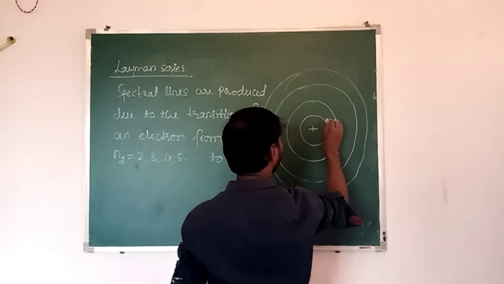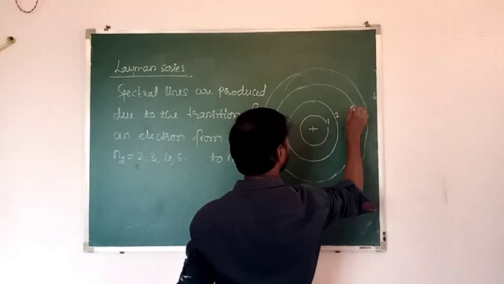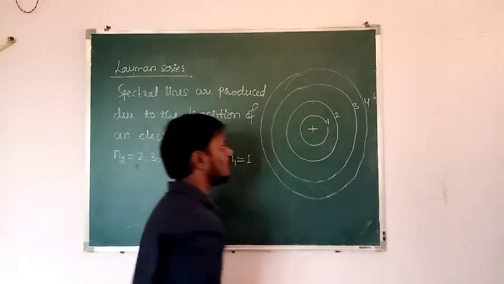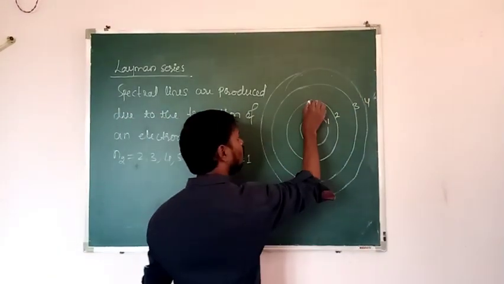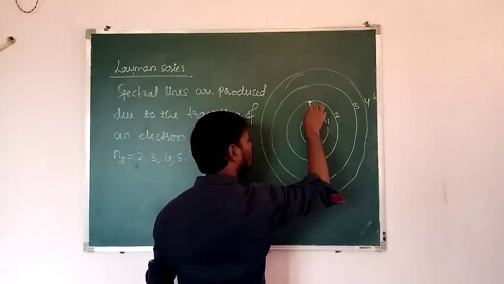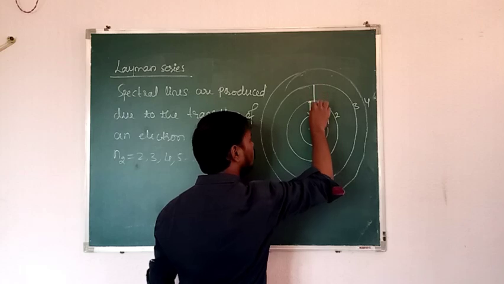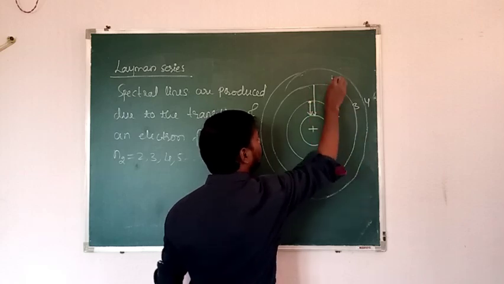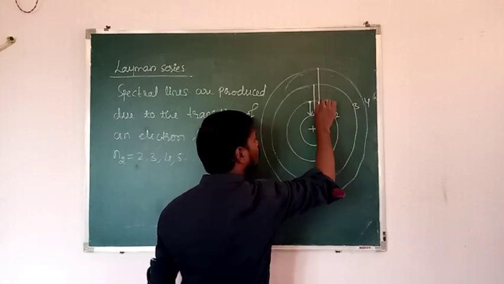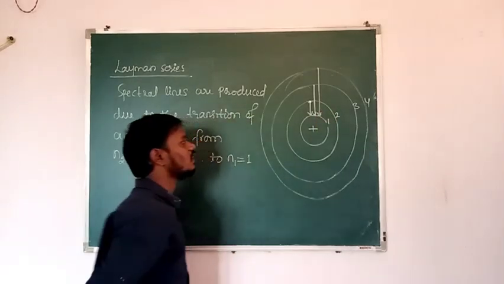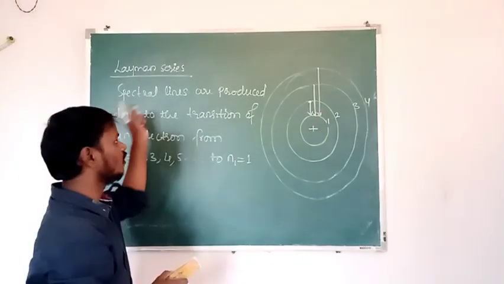Then it is first orbit, second orbit, third orbit and fourth orbit. So the transition of an electron from second orbit to first orbit, the transition of an electron from third orbit to first orbit, and the transition of an electron from fourth orbit to first orbit. These spectral lines give the Lyman series.